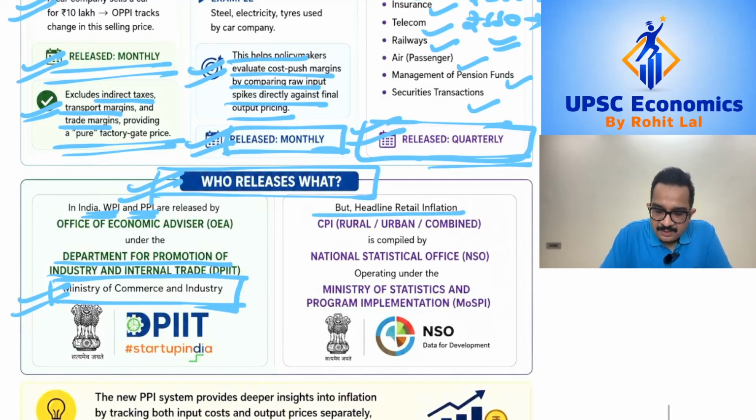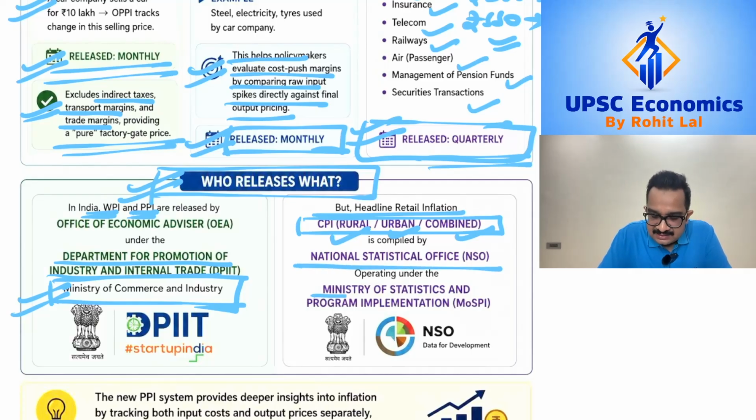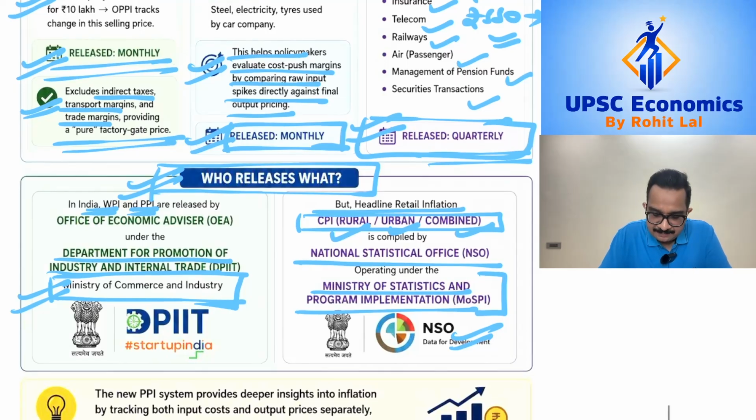However, consumer inflation level data, which is CPI rural, urban or combined, is released by the National Statistical Office within the Ministry of Statistics and Program Implementation. So this is an important fact one must remember if there's a statement in the prelims exam.